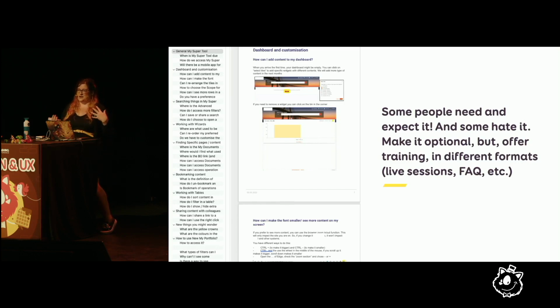So we are actually offering a lot of training for this tool. We have a live session with them. And we have those happy hours. There's no alcohol. The first one was like, oh, happy hour, what's the happy hour? And my agenda is like, no, it's an hour where they come and ask us questions. OK, fair enough. We have a FAQ in PDF in SharePoint, because this is how it works, which is very, very convenient. And we have quick tips in newsletters. We have dedicated teams who are on phone support duty. So that's not me, but that's directly working with the users. So there's a lot of things around training.